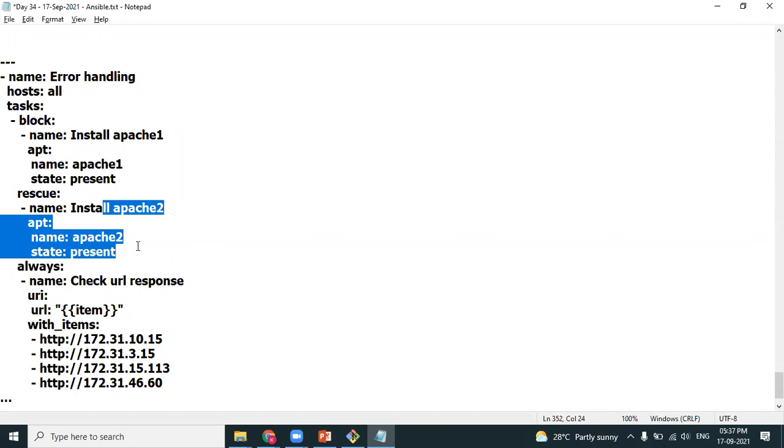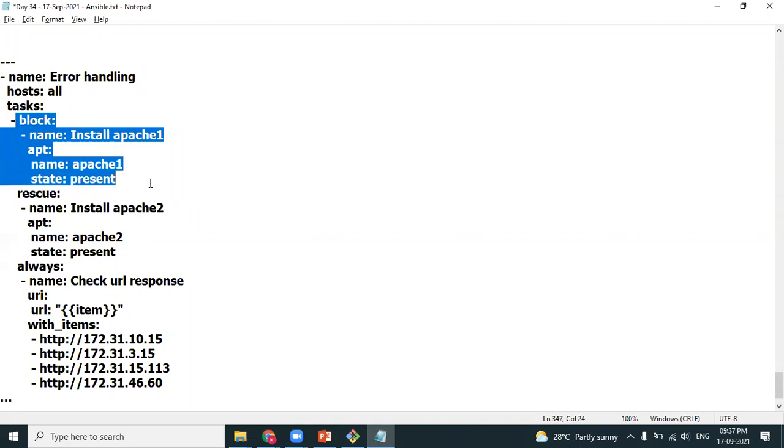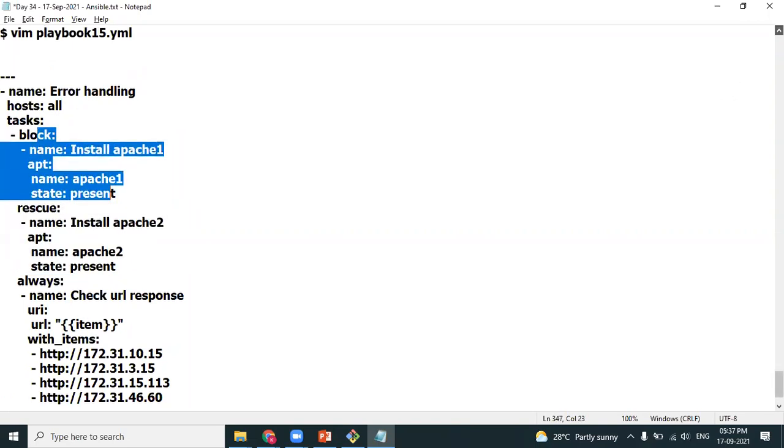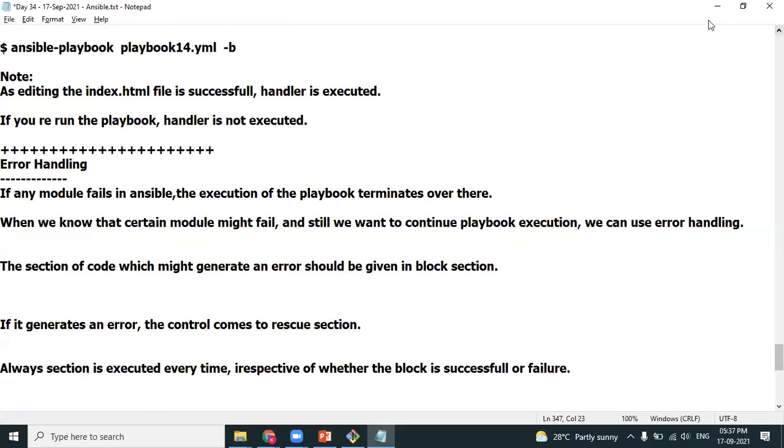If the block section is successful, then rescue will not execute. The rescue section will execute only when the block fails. So that's what I have mentioned here. Understood. That's what I was thinking. If it generates an error, then control comes to the rescue section. Okay, got it.